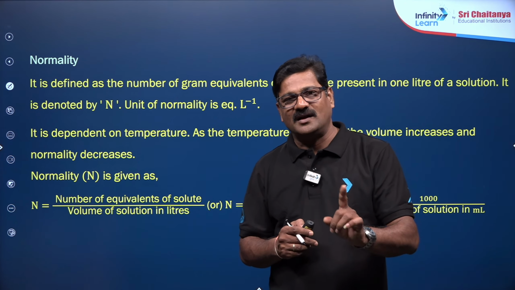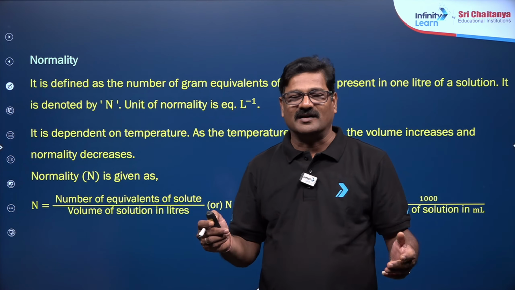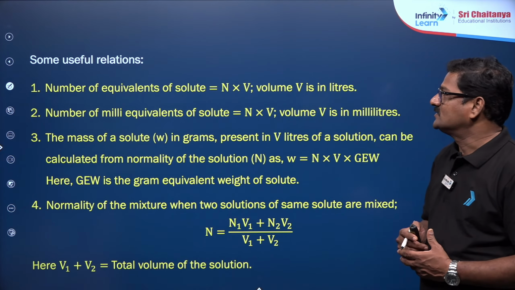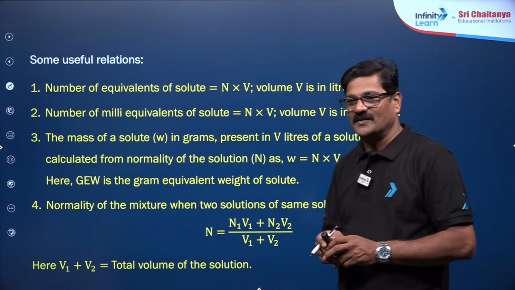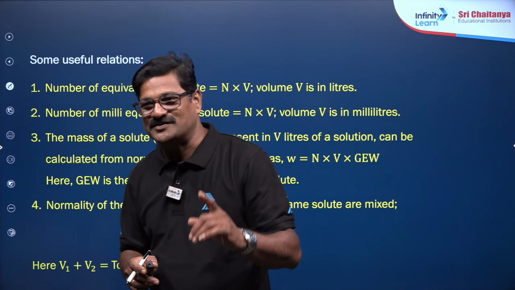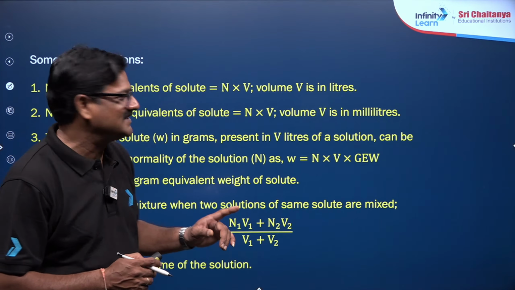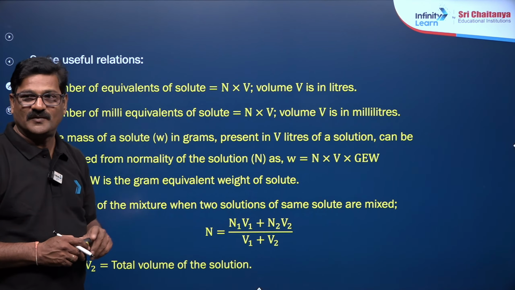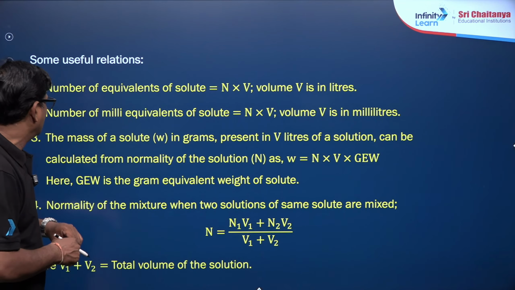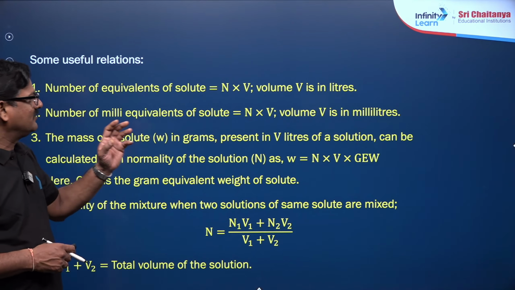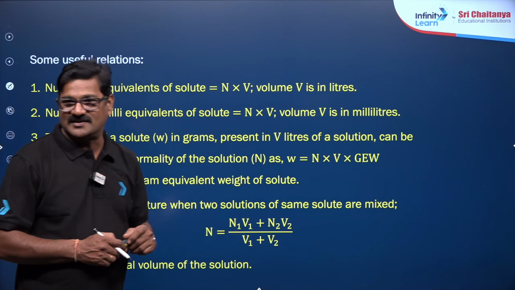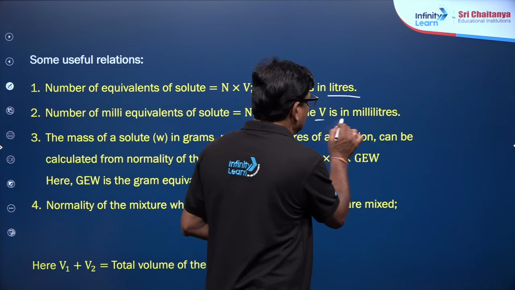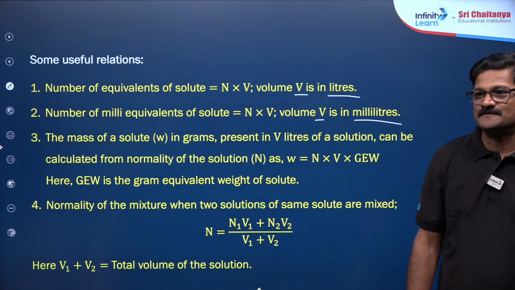And normality and molarity can be interconvertible. That is based on n factor, you can see. So some useful relations. Everywhere I am giving you the best out of it. Everybody please follow this. Number of equivalents of solute is equal to NV, V in liters, and number of milli equivalents is NV, here V in milliliters. And see the condition, V in liters, V in milliliters, are you getting or not?